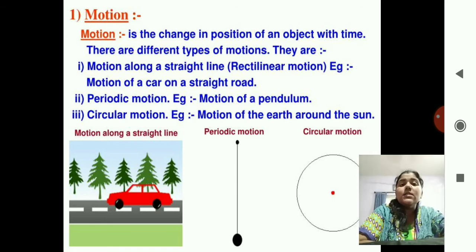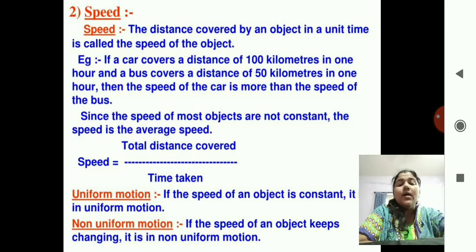And third is the circular motion: the movement of the wheels, correct, the vehicle wheels, then the movement of the rolling ball, then the movement of the hands of a clock. These are all circular motion. Then the motion of earth around the sun is also a circular motion. Okay, then what is speed?